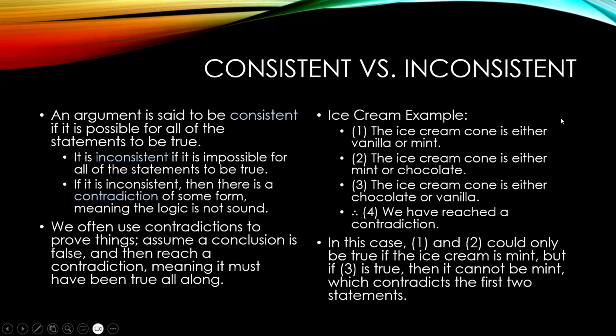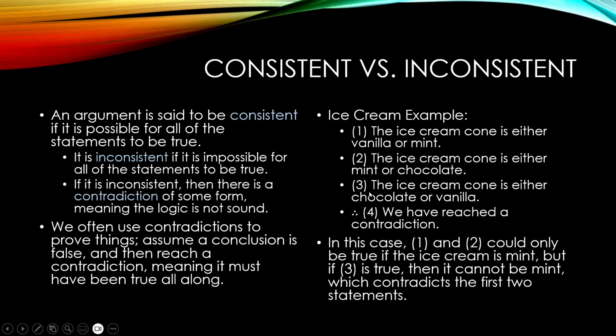And so here's an example. The ice cream cone is either vanilla or mint. The ice cream cone is either mint or chocolate. And then the third one is the ice cream cone is either chocolate or vanilla. We've reached a contradiction. Essentially, if we know that it's either vanilla or mint, and it's also mint or chocolate, then it must be mint.